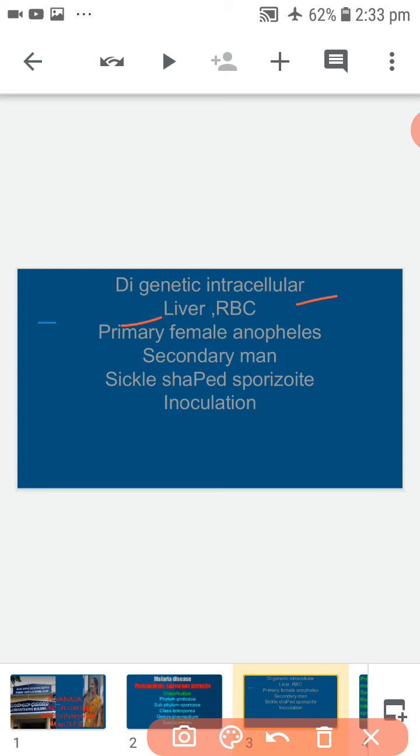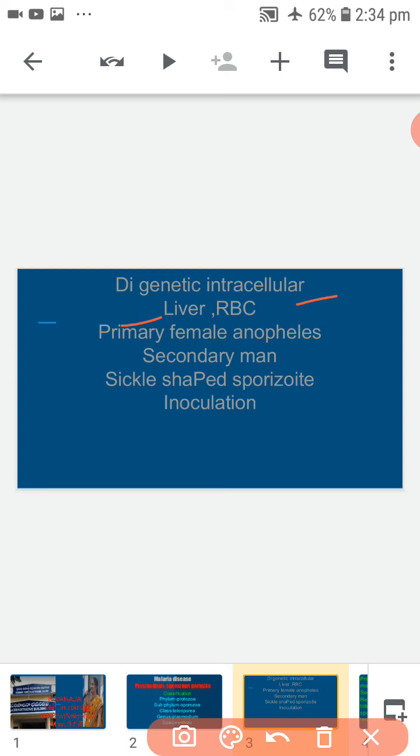Plasmodium vivax is one of the most harmful parasites of man. The parasite lives extracellularly in the mosquito. The parasite's primary host is the female Anopheles mosquito.